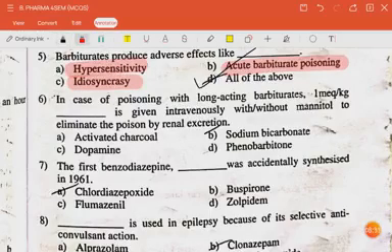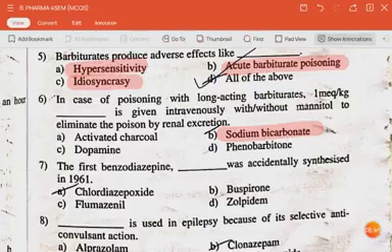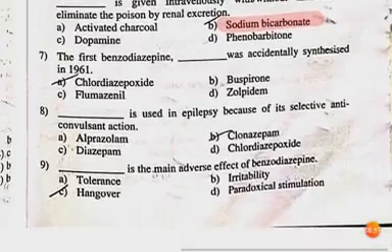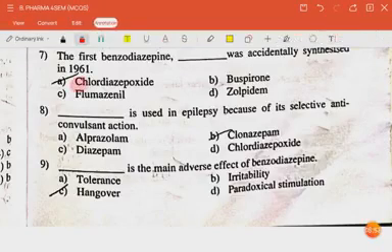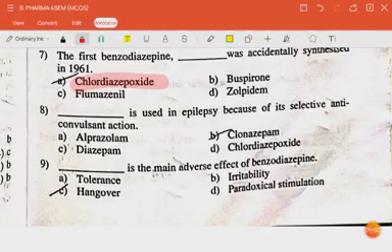The next question is in case of poisoning with long-acting barbiturates 1 mg per kg dash is given intravenously with or without mannitol to eliminate the poison by renal excretion. The answer is sodium bicarbonate. The next question is the first benzodiazepine dash was accidentally synthesized in 1961. Chlordiazepoxide. The next question is dash is used in epilepsy because of its selective anticonvulsant action.